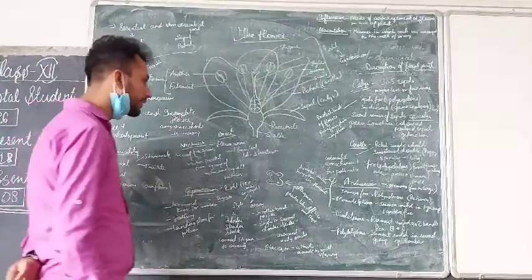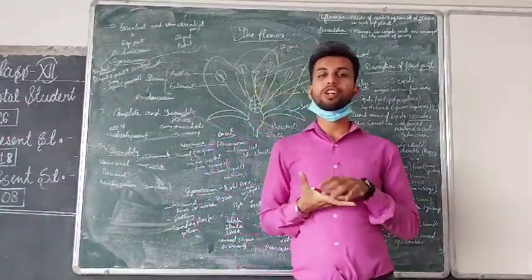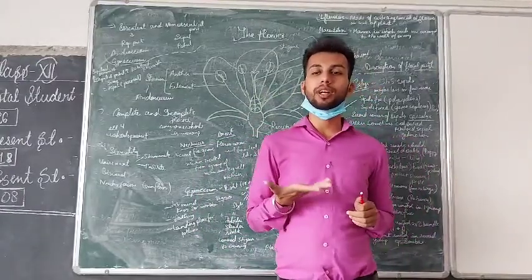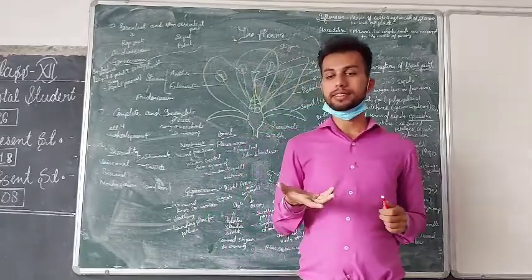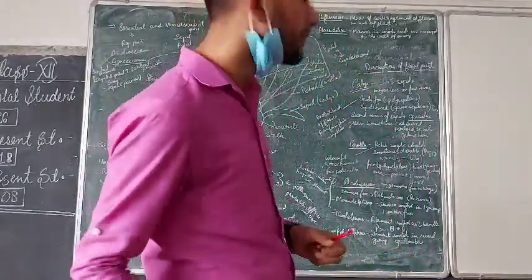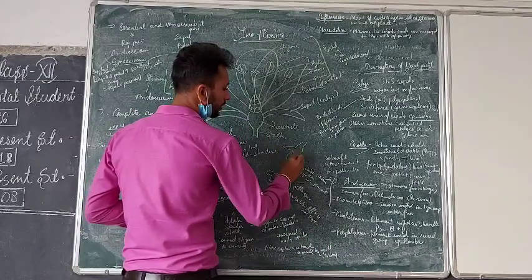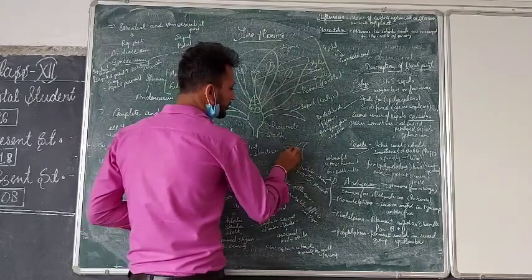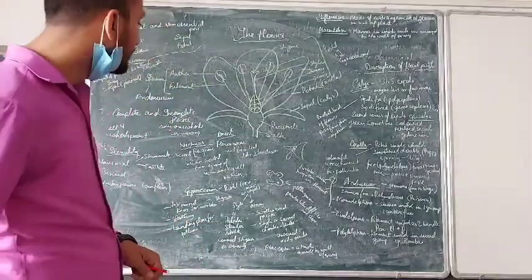What is a bract? If the flower is arising from the axil of a leaf, the diagram is given in your book also. If there is a leaf present and the flower arises from that particular part of the leaf, then this is called the bract.